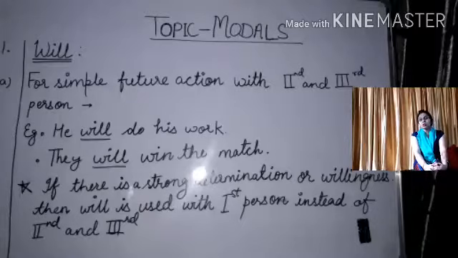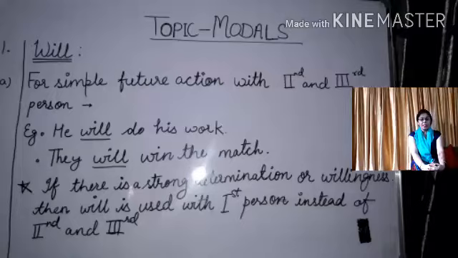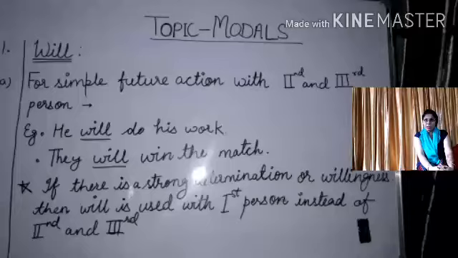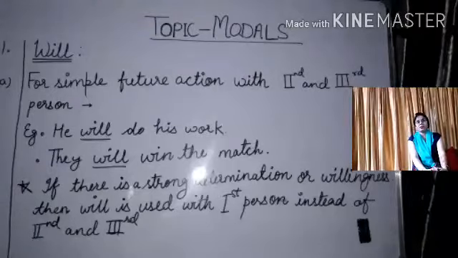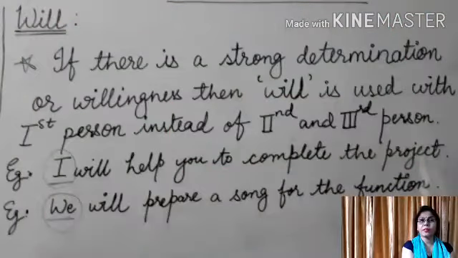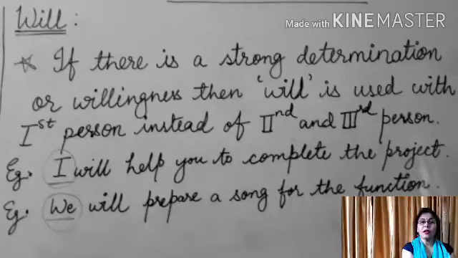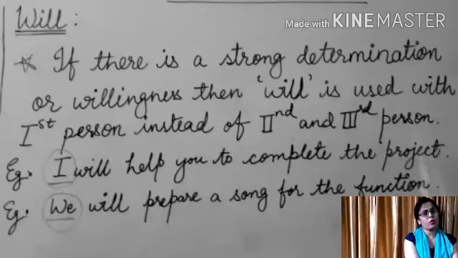If there is a strong determination or willingness in a sentence, then will is used with first person instead of second and third person. For example, I will help you to complete the project. The second example, we will prepare a song for the project.